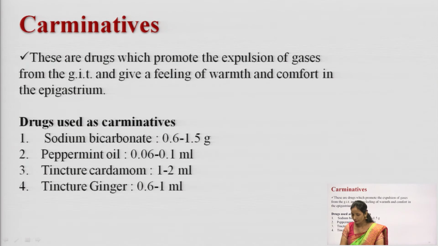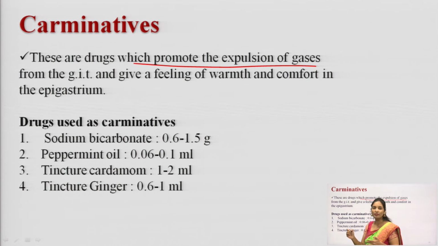Okay. And the next one is carminatives. Carminatives are the drugs which are used to treat the expulsion of gases. Carminatives are drugs which will promote the expulsion of gases.